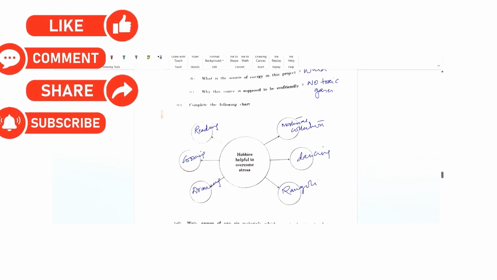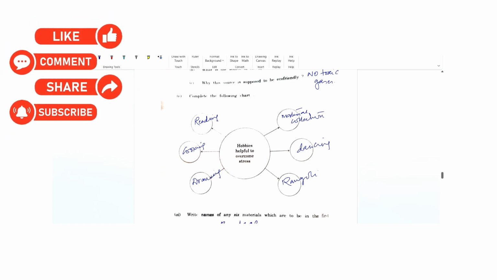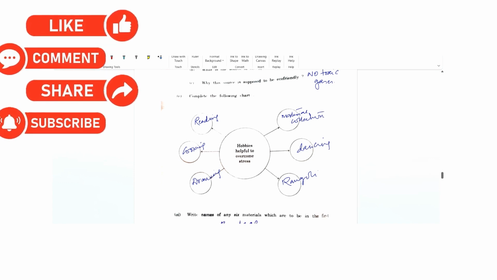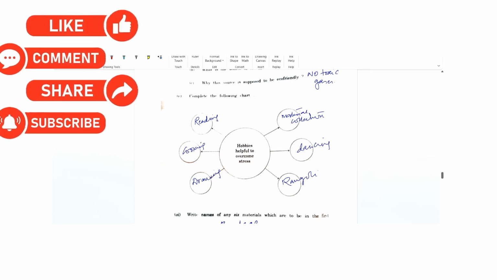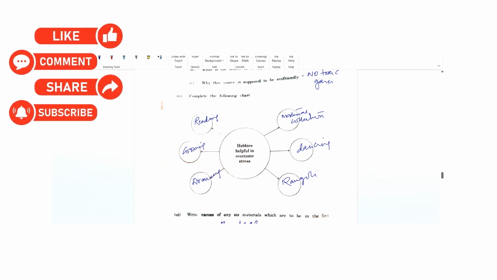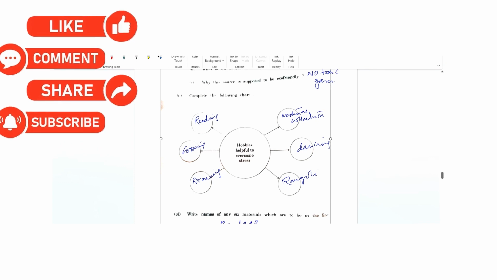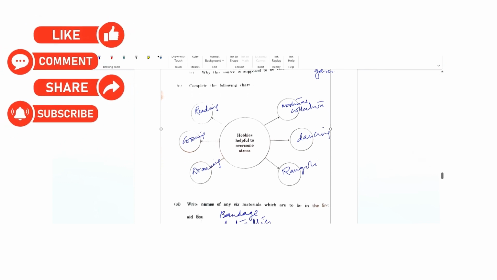Fifth one, again a chart-based. Hobbies helpful to overcome stress. It's a very general question. As we know, there are many hobbies like reading, cooking, drawing, rangoli, dancing, material collection, and so many others.